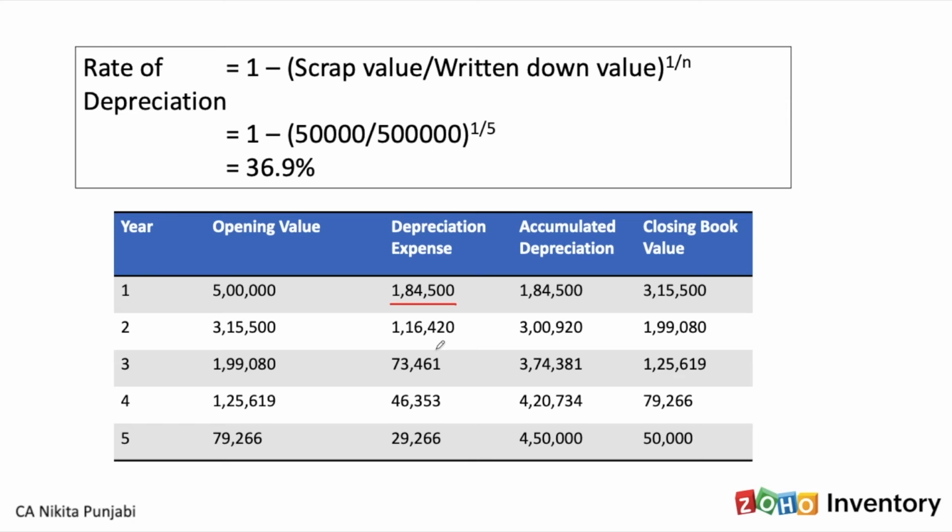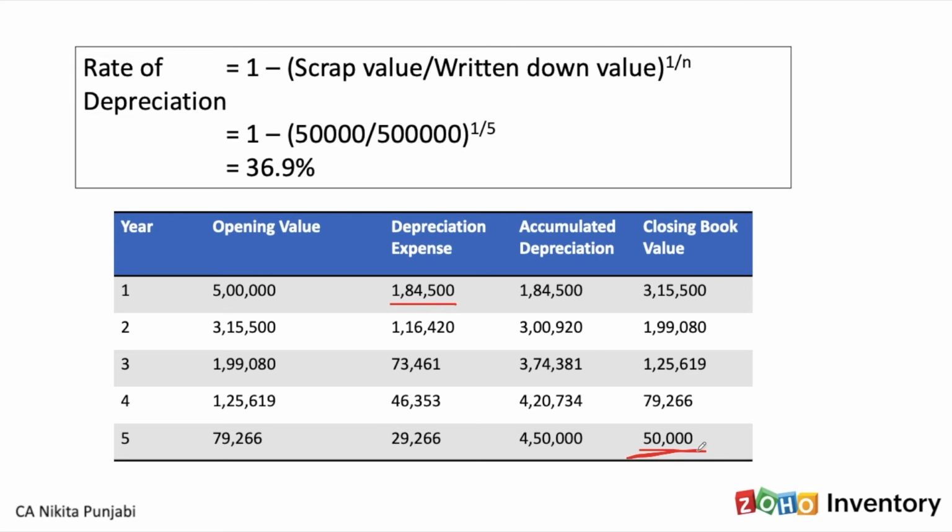Because this is the written down value method, the depreciation will be higher in the initial years of purchase. So again, if you follow the same method, opening value minus depreciation gives you the closing value. The closing book value becomes the opening value of the next year. Opening value minus depreciation expense gives you the closing value. And accumulated depreciation represents the total depreciation that is provided over the useful life of the asset. So again, in this case, you see the closing value comes to 50,000, which is nothing but the salvage